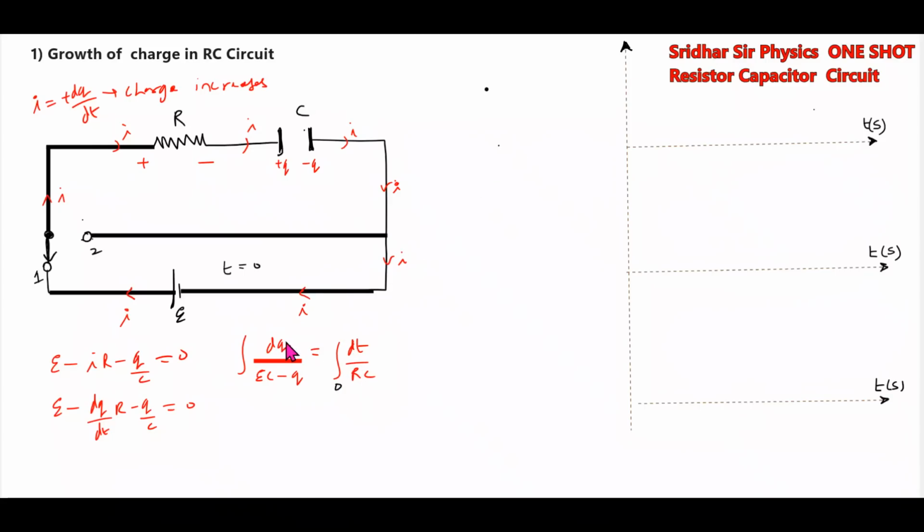Then at t equals 0, the initial charge across the capacitor is 0. At any instant of time, let the charge be Q. After solving this, I'll get Q equals CE times (1 minus e to the power of minus t by lambda), where lambda is called the time constant of the circuit. Why time constant? It has the unit of seconds.